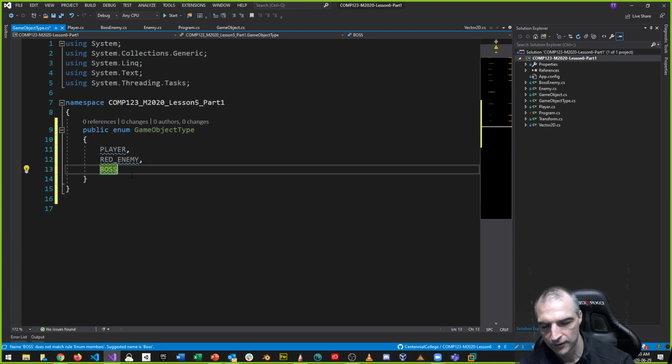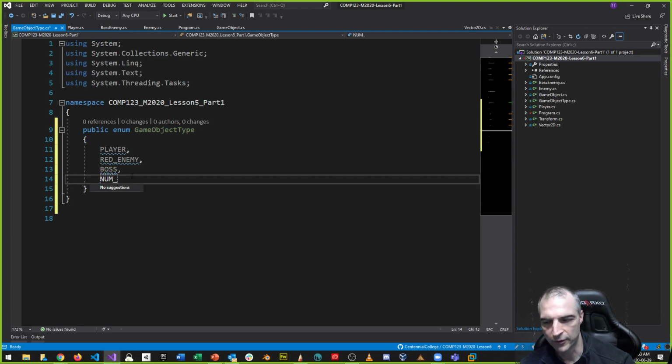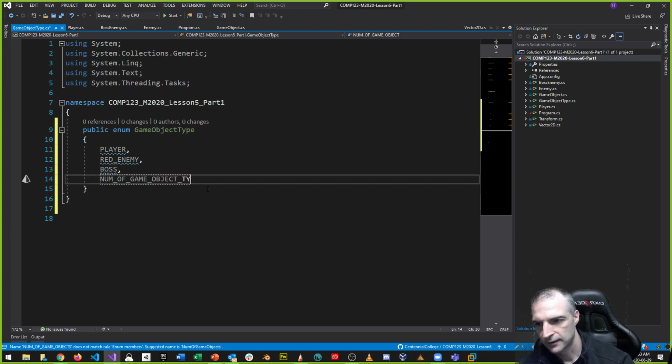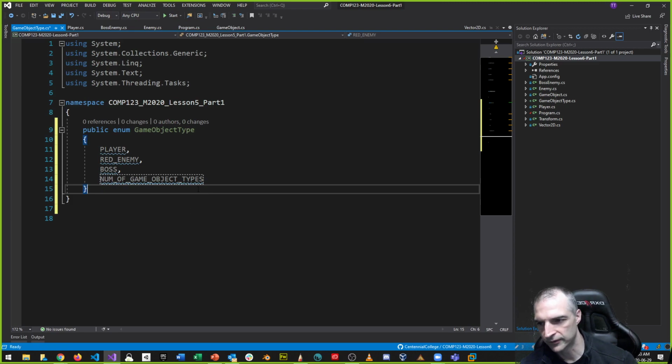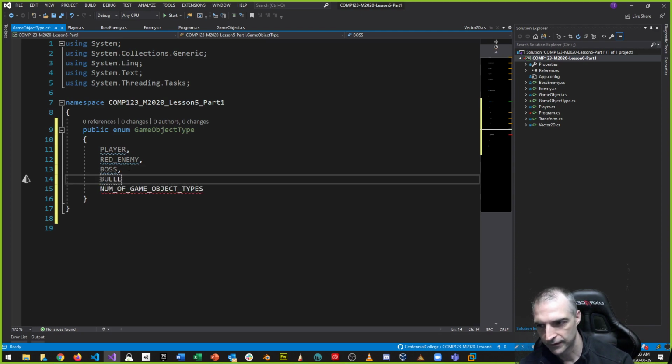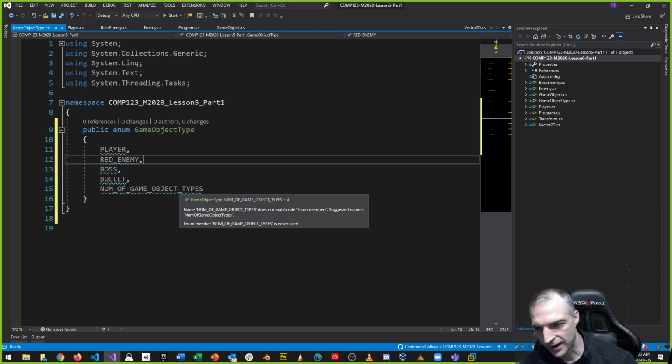And let's make one more. We'll say number. This is a trick, by the way, of game objects. Why do I want this? If I want to know the number of different game object types, why? If I do this one, this is 0, this is 1, this is 2, and I want to know how many. I hover over this one, I have 3. If I add another one, let's add another one, bullet. That's a big game object type, right? Then now I have 4. But these ones are 0, 1, 2, 3. I don't have a bullet yet, but I added it ahead of time.